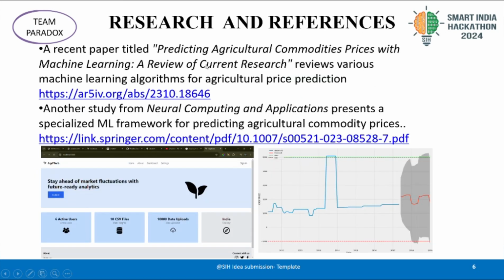Research and references. So here are two research papers that we have read and based our work on. Now here is the image of our algorithm that holds the basis of our ARIMA model. And here is the final result of what we will predict in the model.